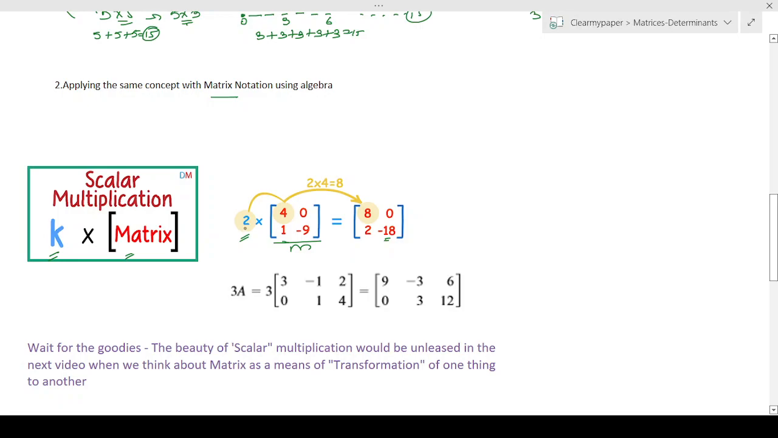Like I said, just hold on till the next video when we change this number to a matrix itself. Then we are multiplying two matrices. Then we'll see what happens.